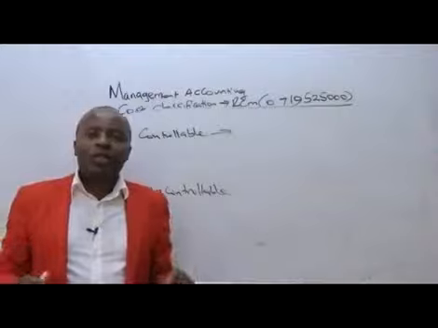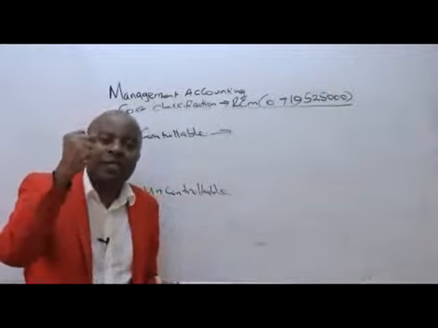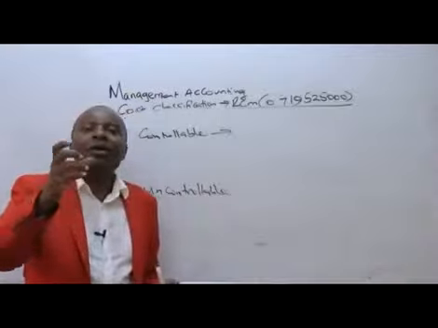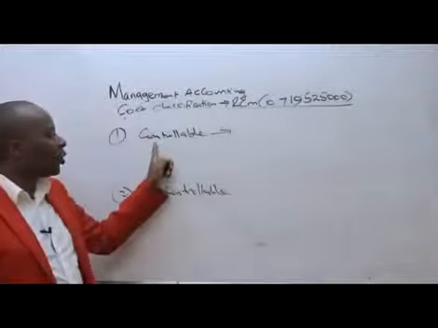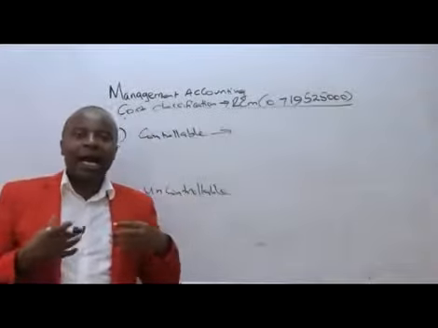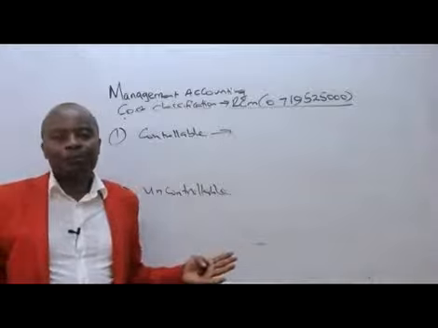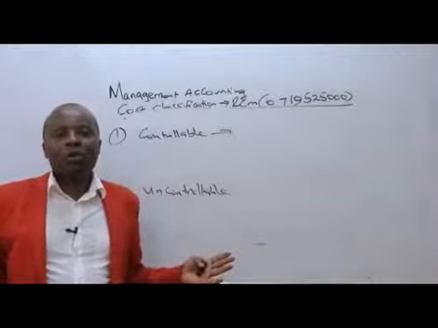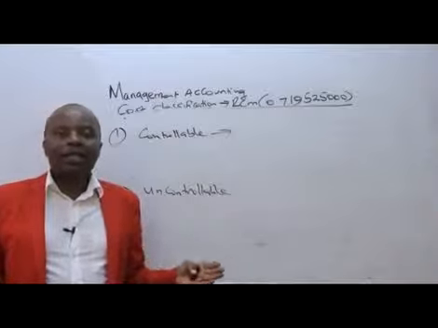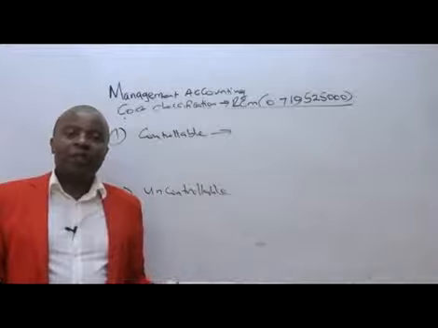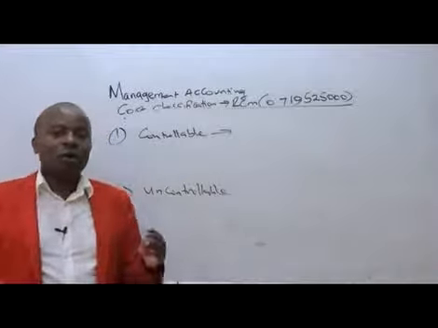There are those costs that, if we say we are going to squeeze them, reduce them, or even make them zero, we don't incur them. Such costs will be called controllable, because it is us to determine whether they will be incurred or not. They are costs which are at the arm's length of the management, so it is the management that is going to decide whether they will be incurred or not.